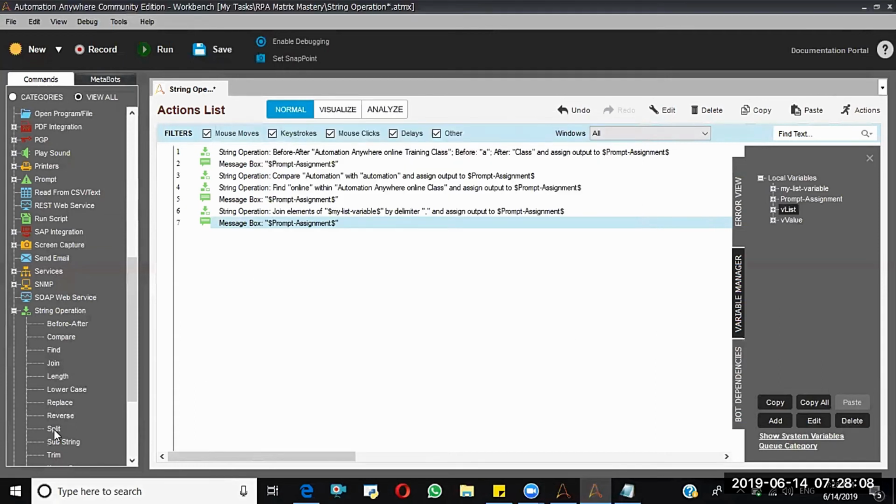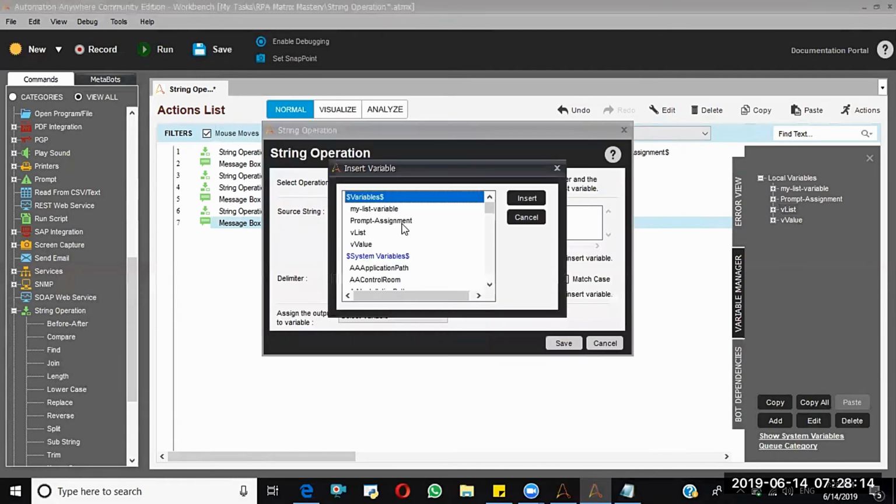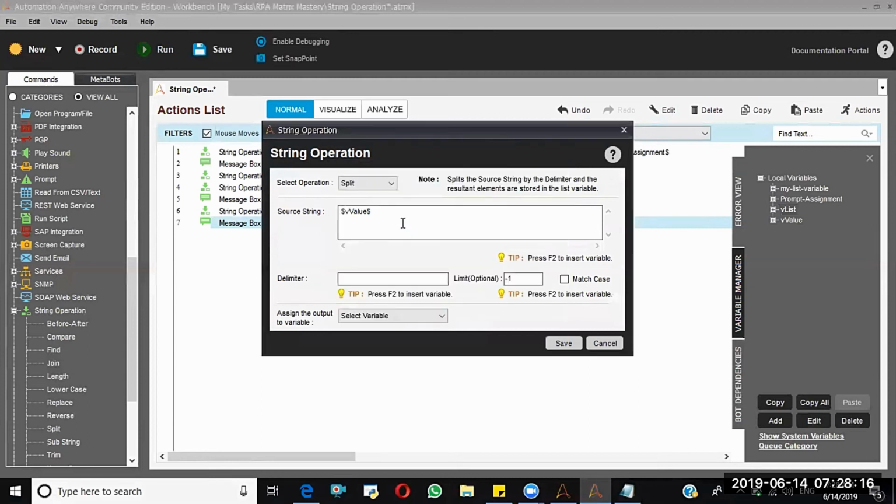Now I'm going to perform the split operation. What is my source string? It is F2. The V value is my source string. That means AA, comma, BP and UI, all these things will become my source string as I am providing the V value as the source string. Next, what is the delimiter? In that string, the delimiter is comma. Now I'm going to assign this to V list.